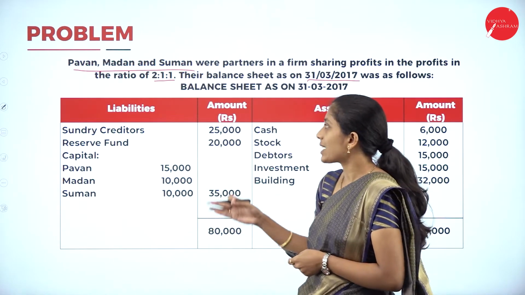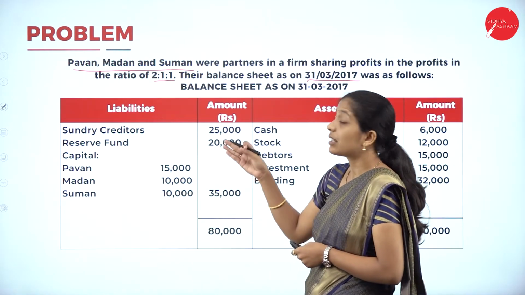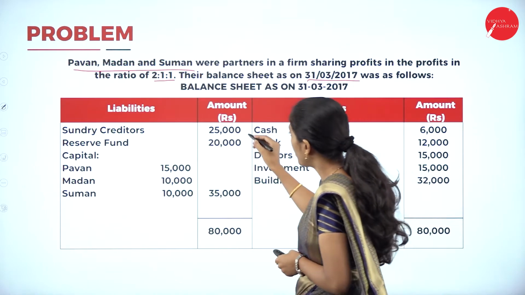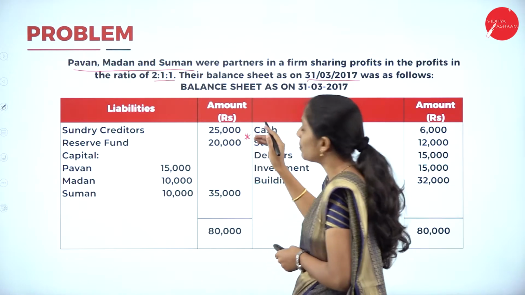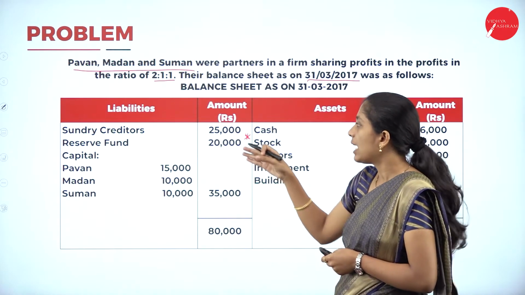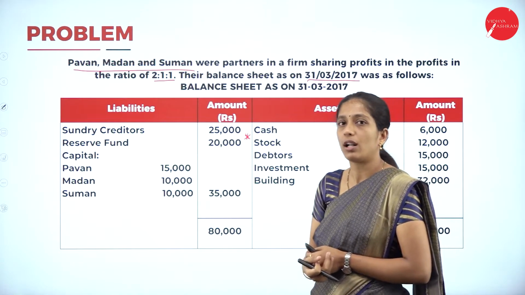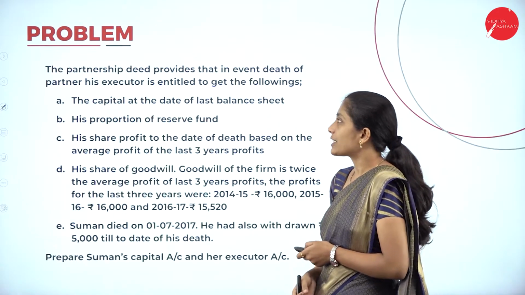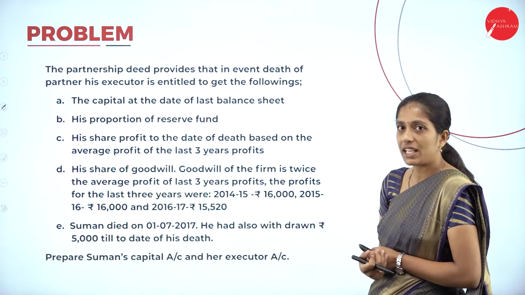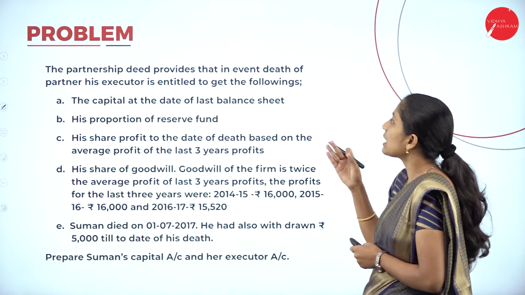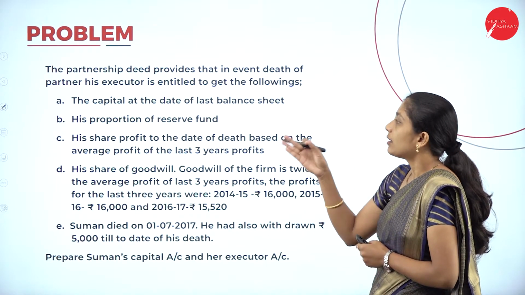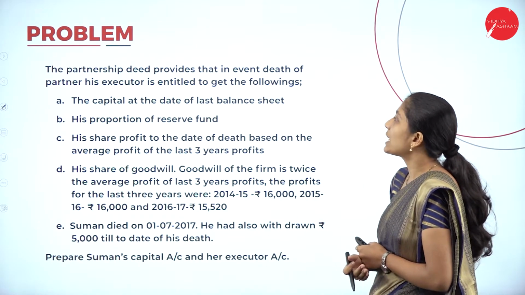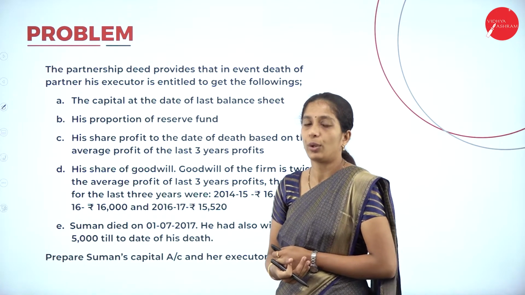Coming to the liability side, we have sundry creditors. There is a reserve fund. So remember this reserve fund, as there will be an adjustment relating to this. Next, they have given the capital of all the partners, Pawan, Madan and Suman. Now go through the adjustment here. The partnership deed provides that in the event of death of a partner, his executor is entitled to get the following.